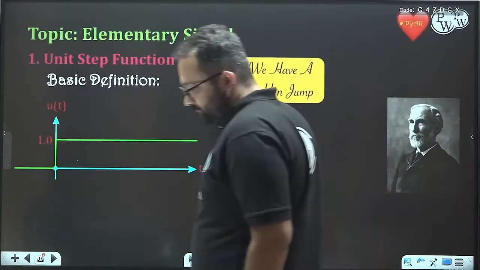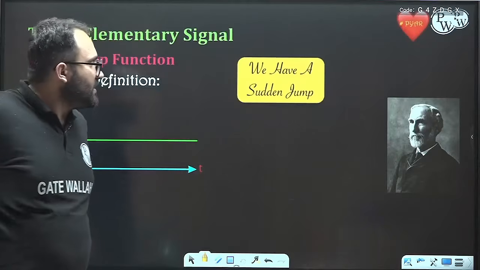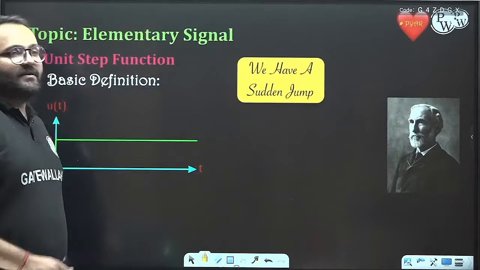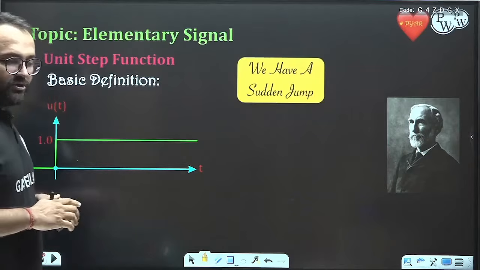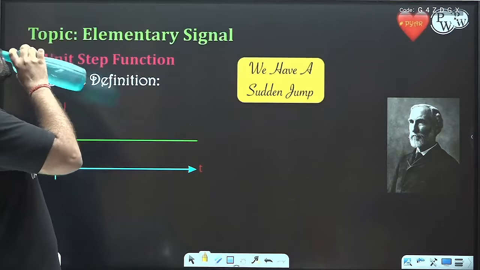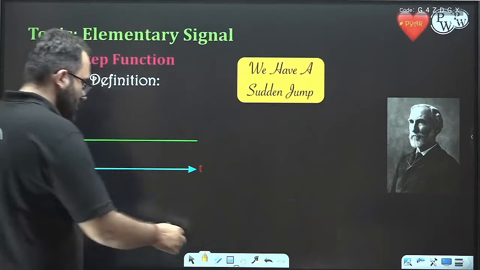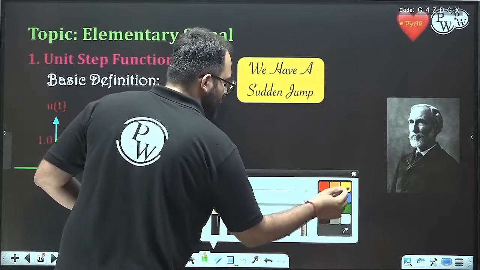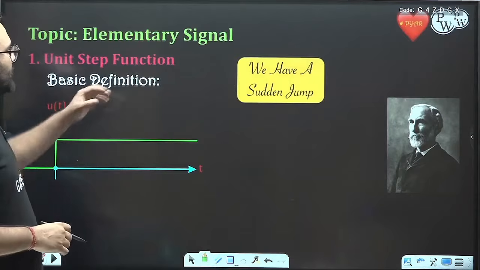So after completing sampler, now we will be moving to the elementary analog signals. Of the elementary analog signals, two are most important, that is unit step and delta. Unit step and delta are most important. How can we solve it? How can we understand it?